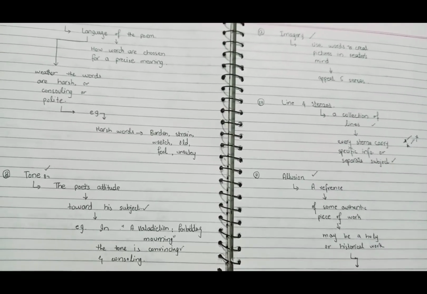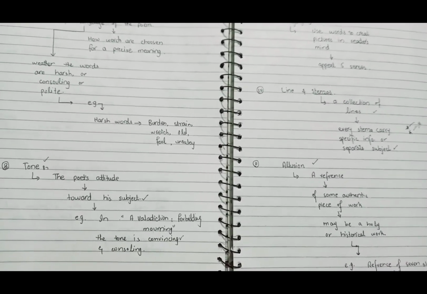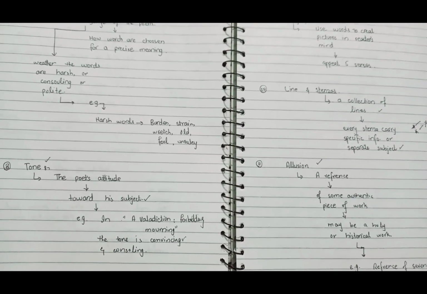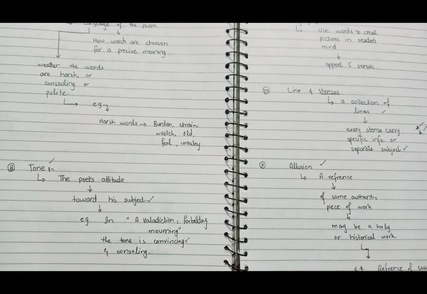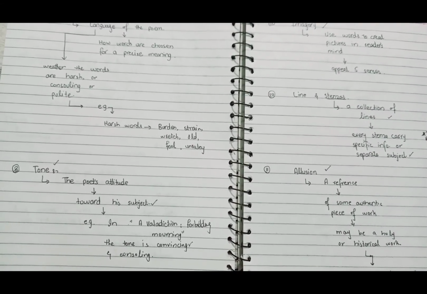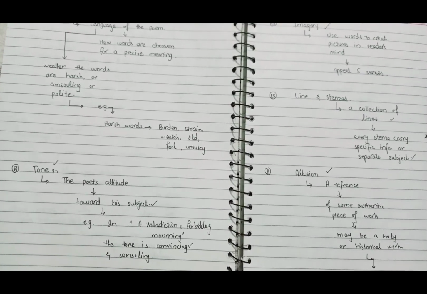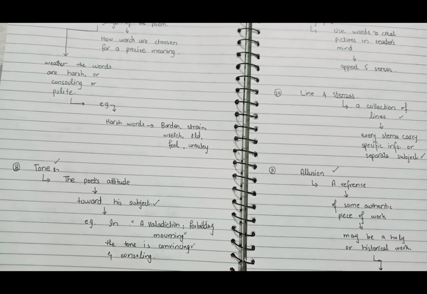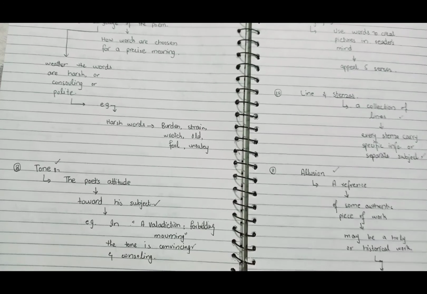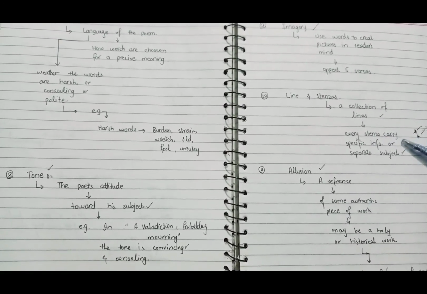And a stanza is a collection of lines which carries a different meaning from the previous stanza. Every stanza in a poem will convey a different meaning. You can't say entirely different, but a meaning slightly distinguished from the previous one. So lines and stanzas are the basic framework of the poem.